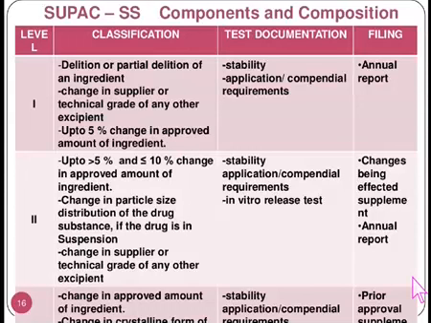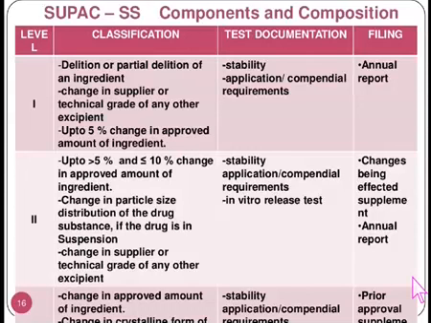Then level 2, where the changes are from 5% to less than 10%, more than 5% to less than 10%: change in particle size distribution of the drug substance if the drug is in suspension. See, if the drug is suspended and there is a change in the particle size distribution, that kind of change is taken in level 2.